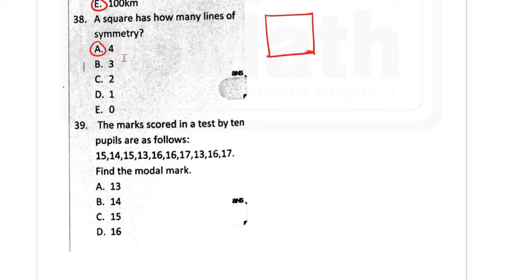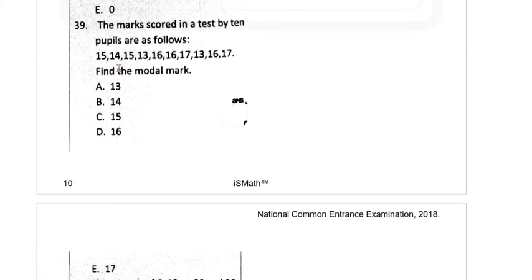Question 39 says, the marks scored in a test by 10 pupils are as follows: 15, 14, 15, 13, 16, 16, 17, 13, 16, and 17. Find the modal mark. Some students get confused by the usage of the word modal.